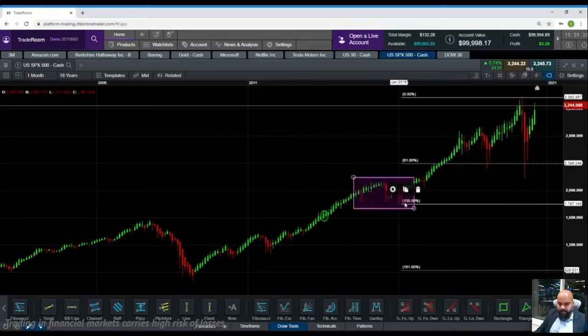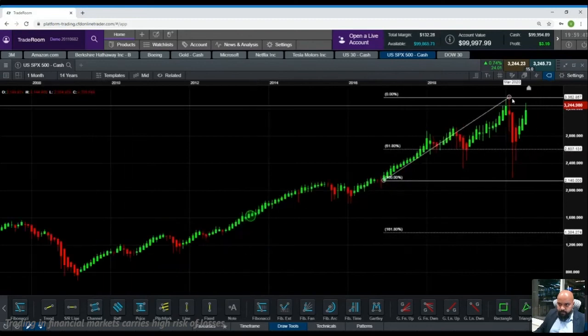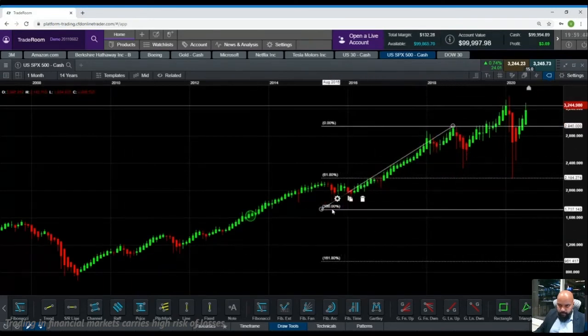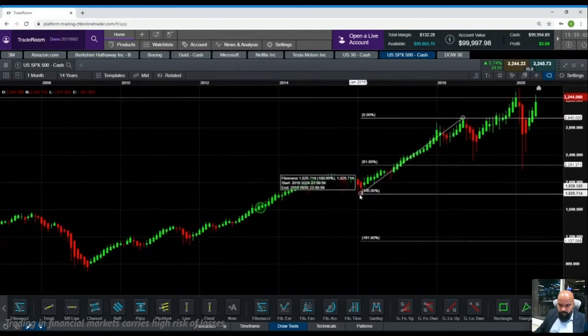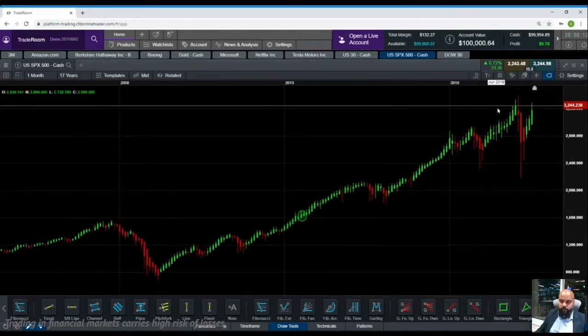The other way, on a smaller time frame, if you're looking at it from this angle, this would have been a miss trade because this rally happened, but it did not come till 61.8. So unfortunately, there was no entry signal, so you do not enter. The rule of Fibonacci is you enter only if you see 61.8. If you do not, you miss it. It is completely fine because we have 9,000 different instruments that you can find your 61.8 on, so you don't have to be hell bent on one particular instrument.